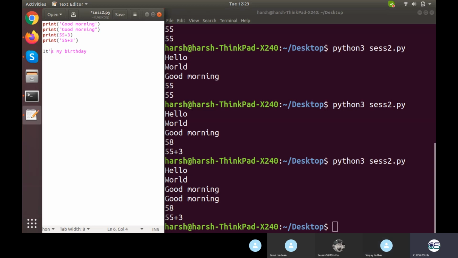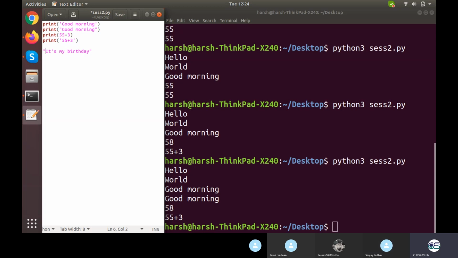Now what would I need to do if I want to enclose a single inverted comma within my string? If it would be like this, just see the difference. It is taking the starting of the string right here and ending it just after the T. So what would happen to this particular part? It will be ignored. For this, we need to go for double inverted comma on the starting, double inverted comma on the ending, and single inverted comma in between.